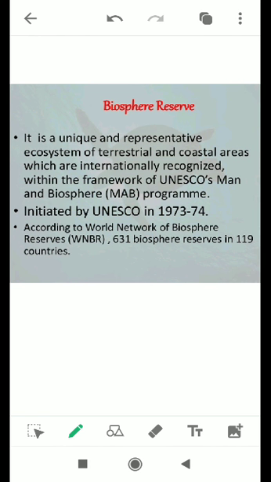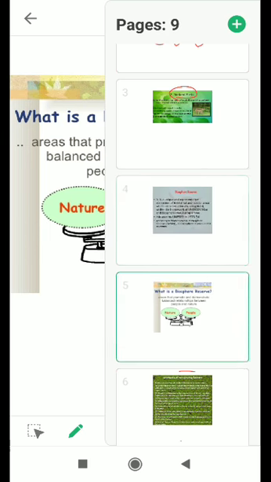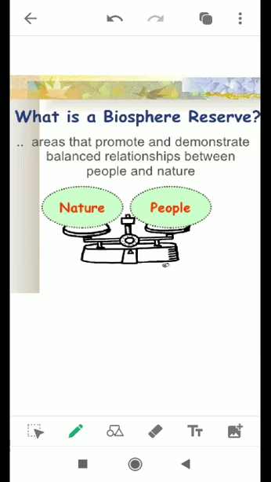In India, for example, Nanda Devi Biosphere Reserve, the Panchmarhi Biosphere Reserve, the Sundarbans Biosphere Reserve, and the Great Nicobar Biosphere Reserve. So, a Biosphere Reserve is the area that promotes and demonstrates a balanced relationship between people and nature.